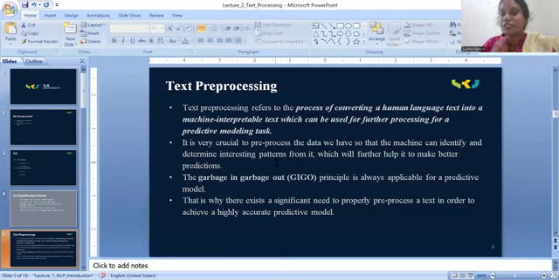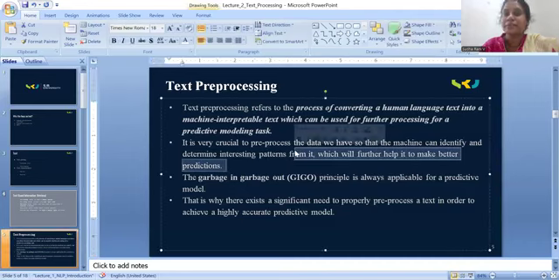I'm talking about text pre-processing, not about the English language. Text pre-processing can be done on any human understandable language. I take English as an example, but in any local language you can do text pre-processing, converting the human understandable language to machine understandable language. To predict the text, the sequence of words or the next word, first the pre-process has to identify the interesting patterns from the text.